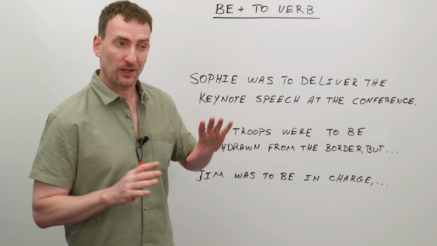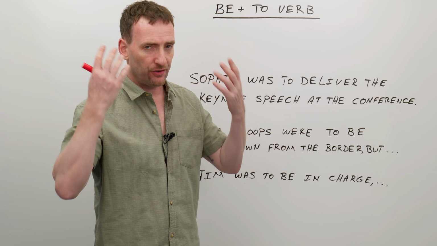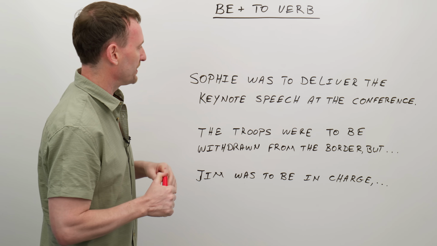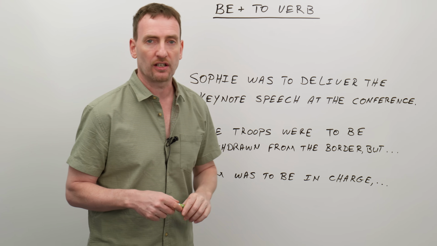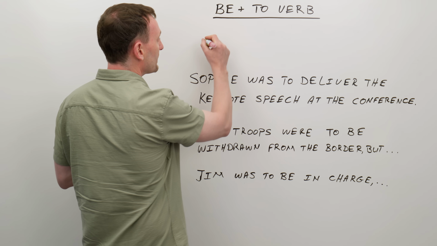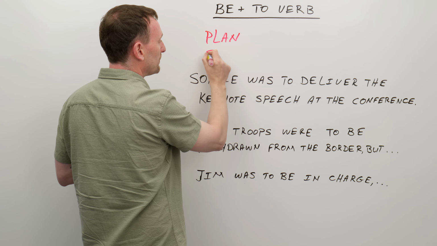Okay, so now we're going to look at the past situation, which is very different. And you have to somehow understand what is happening. Sophie was to deliver the keynote speech at the conference. So again, there was a plan. She was supposed to.